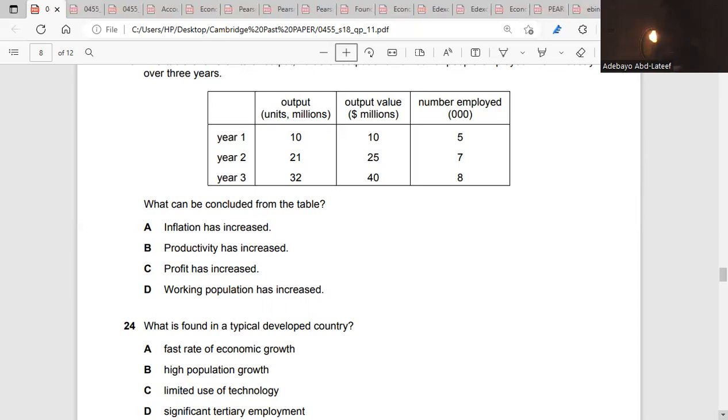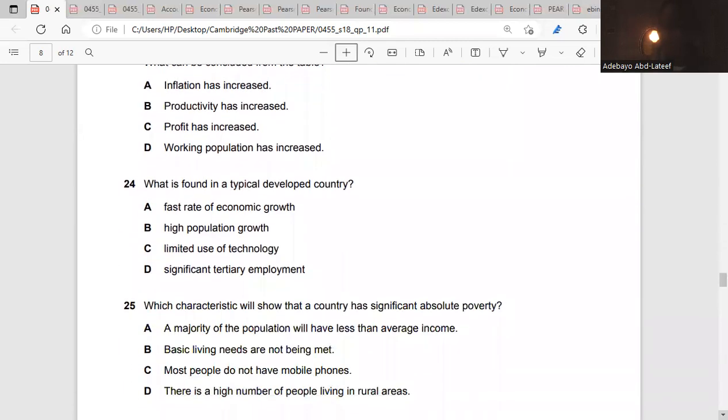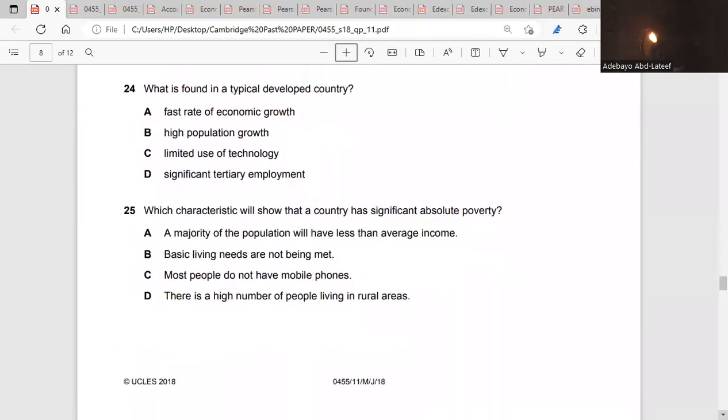We go for 24. What is found in a typical developed country? Fast rate of economic growth, high population growth, limited use of technology, significant tertiary employment. When we talk about fast rate of economic growth, we're talking about emerging economies. These are economies that have high growth rates in terms of development.